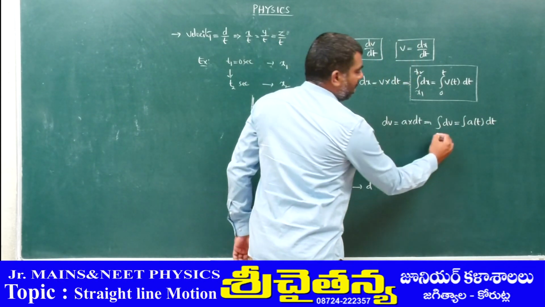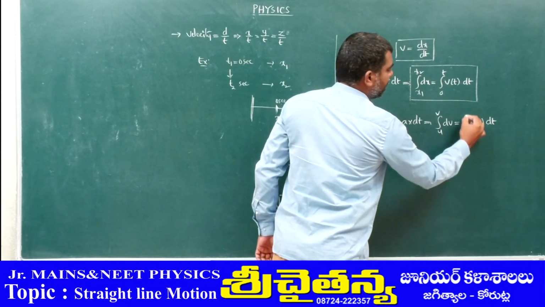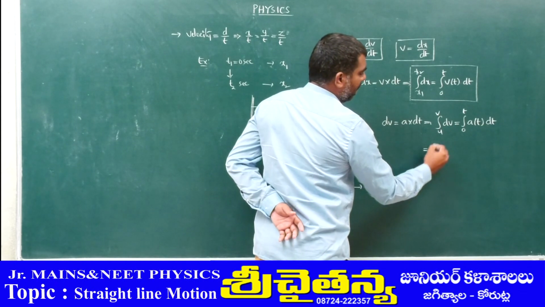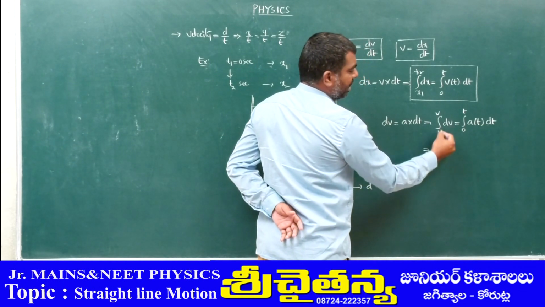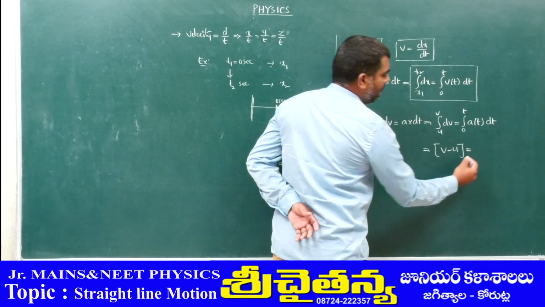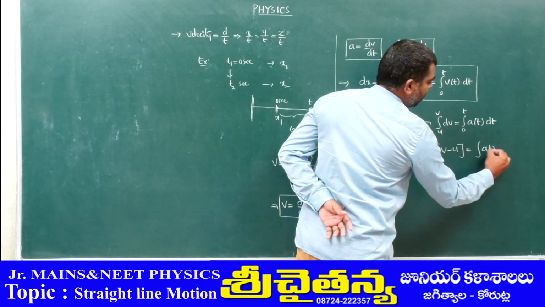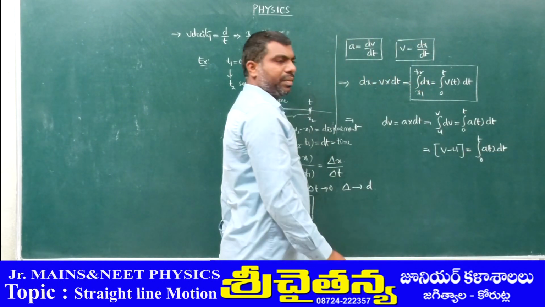The limits are initial velocity to final velocity, and time limits are 0 to t. Here integration of dv means v, upper limit minus lower limit, so v minus u is equal to integration of a as a function of time into dt, with time limits 0 to t.